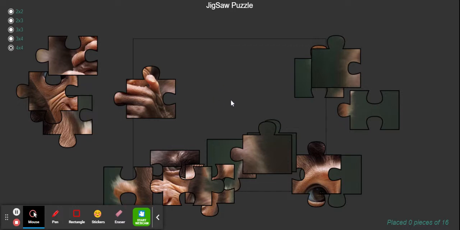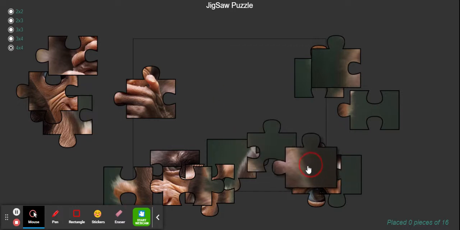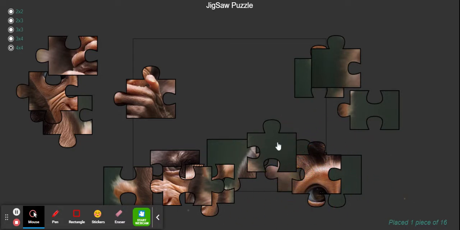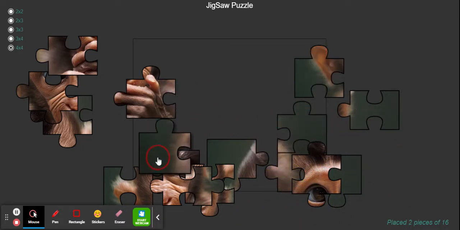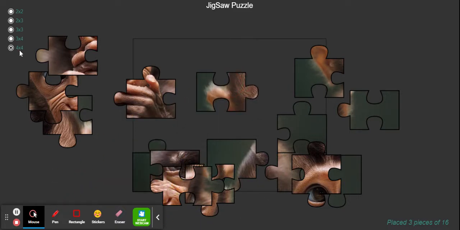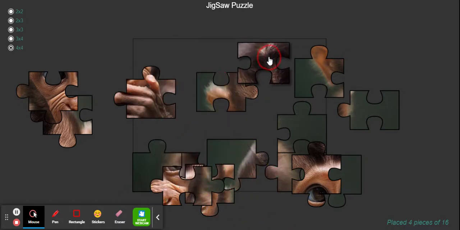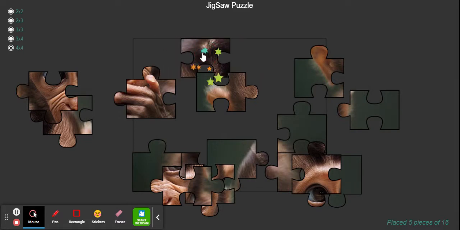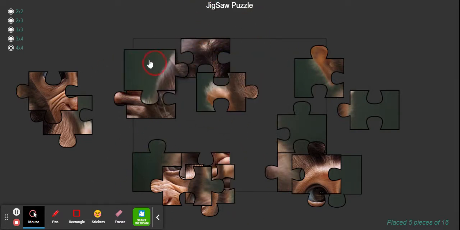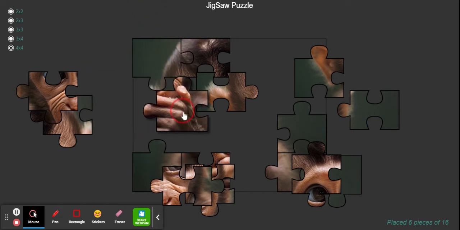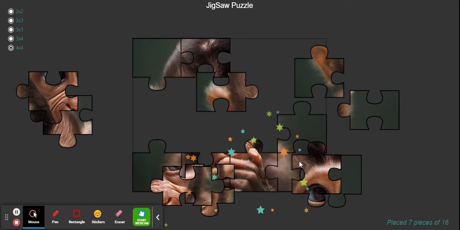There is a template, very nice template I found. I thought it will be useful for you, so I thought of sharing with you. So if you see, this is a 4 by 4 puzzle, and you can use this. You can use this template to create jigsaw puzzle games.